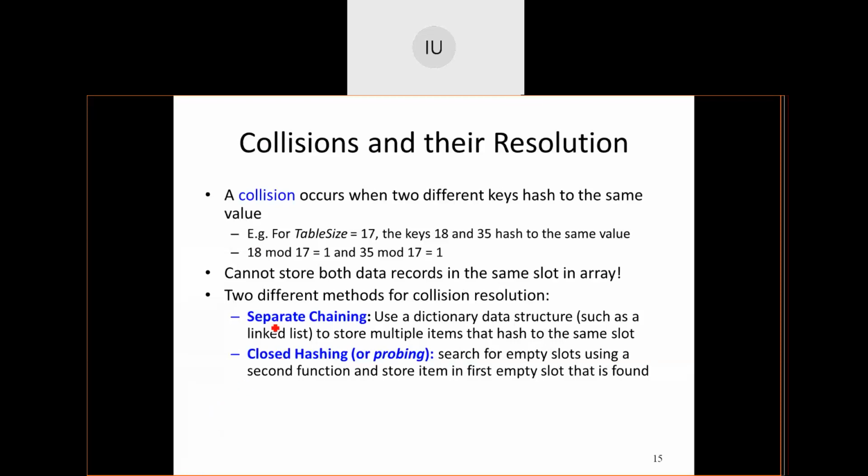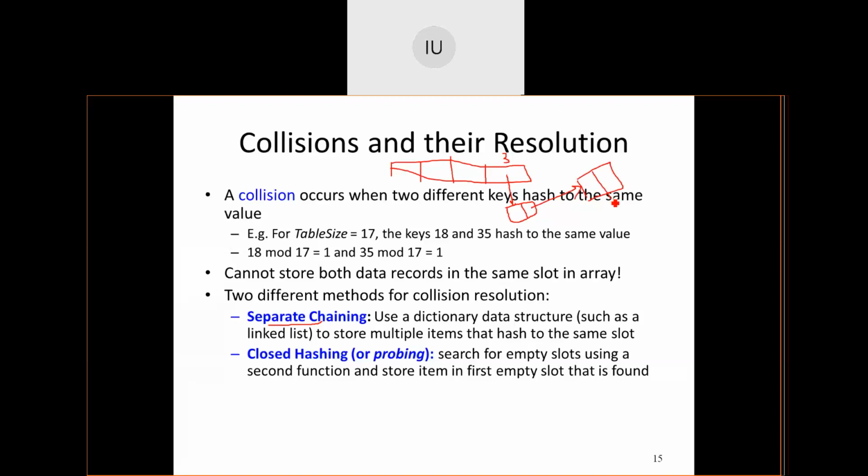The meaning of this is when I was drawing the table, if more than one element is getting mapped to the third position, suppose, at the third position, what I will do is I'll create a linked list. And the linked list works something like this. Every element that is getting mapped to the same position is arranged in a queue manner in the linked list. It means inserted at the rear end.